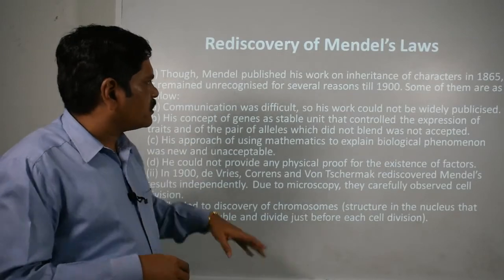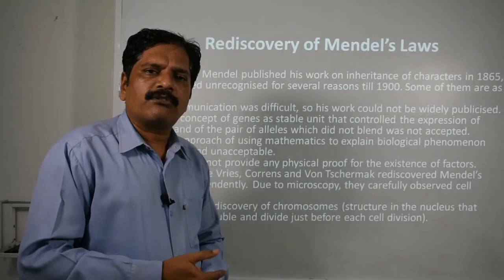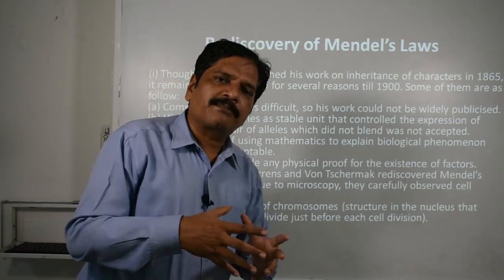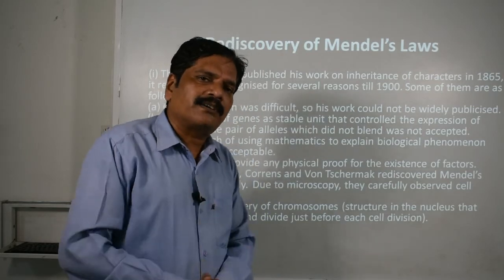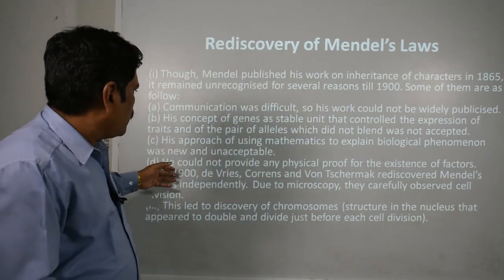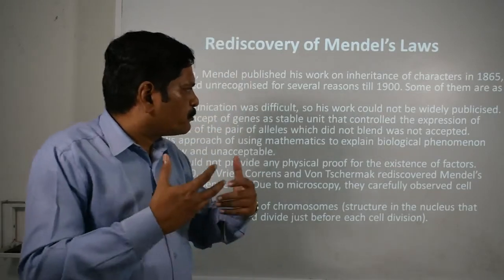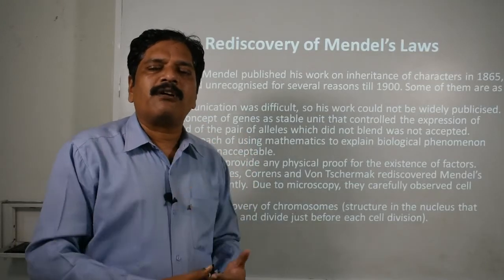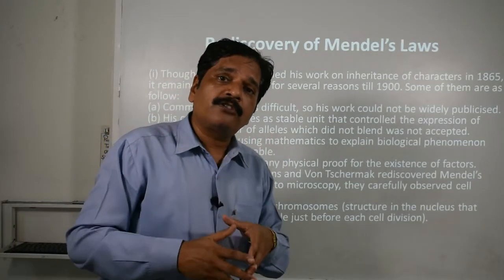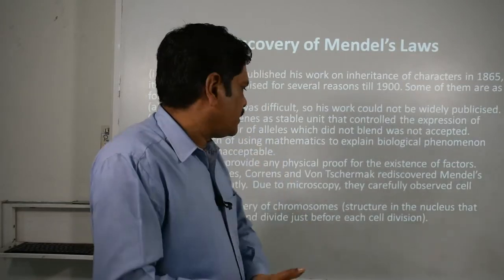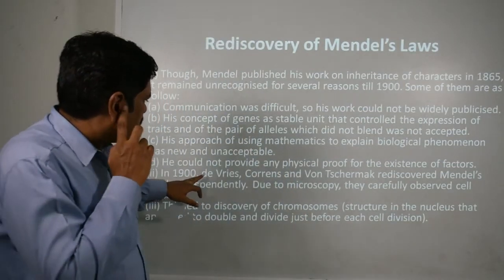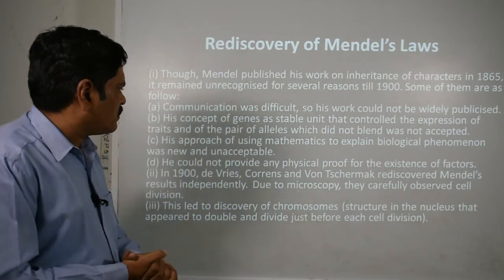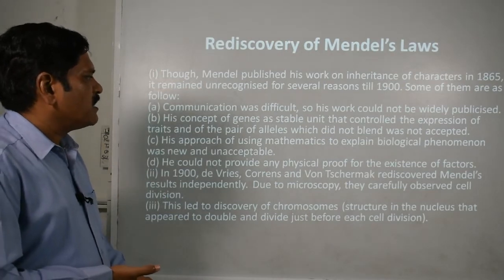Clear? And his concept of genes was far ahead of his time, right? Then his mathematical approach was not easy and was unable to be understood by common people. Okay, he could not provide any physical proof for the existence of the factor. He said that a factor is responsible for inheriting, but he failed to show this character physically. Clear?